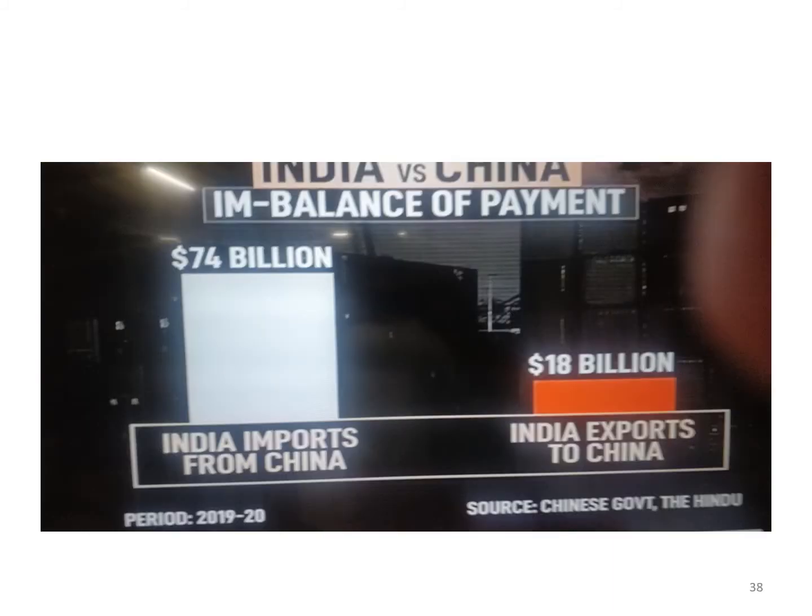And if you look at the trade imbalance, we import from China around 74 billion US dollars, while we export to China around 18 billion US dollars. So you can see that the trade balance is not in favor. Around 50 billion US dollars is the trade deficit. Point is how to reduce the trade deficit.